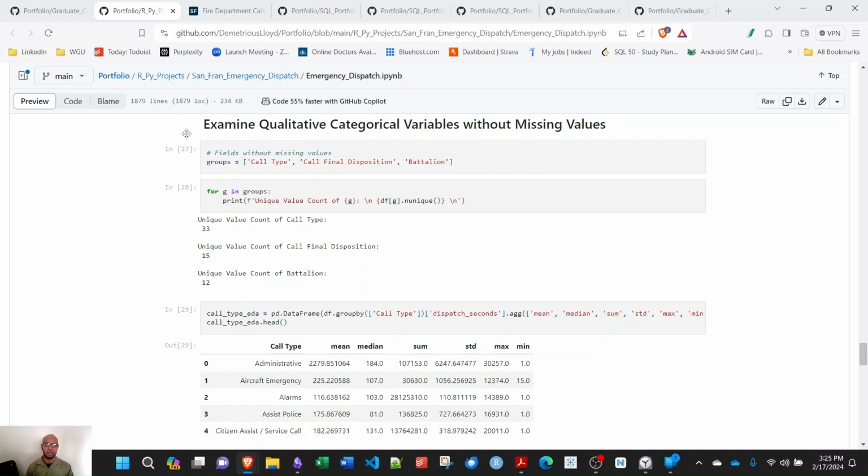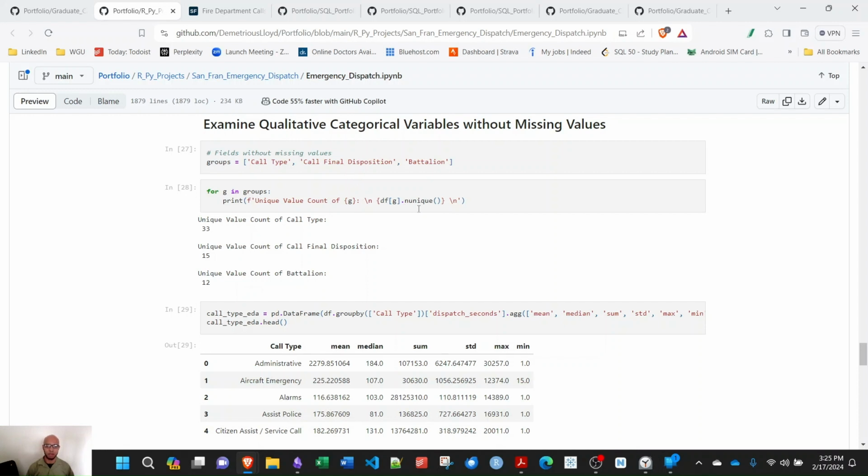Next, I'm going to look at some qualitative variables. Looks like I only looked at the qualitative variables that didn't have missing values. So not that city data, not that neighborhood data, etc. Groups, I have call type, final disposition, and battalion. Here I'm using some conditional logic to count how many unique values there are for each field that I've defined in the groups here.